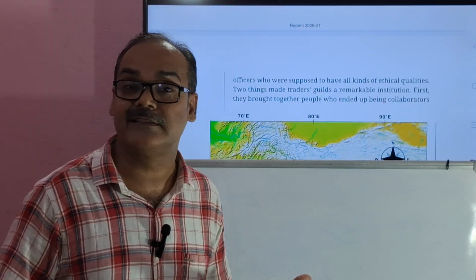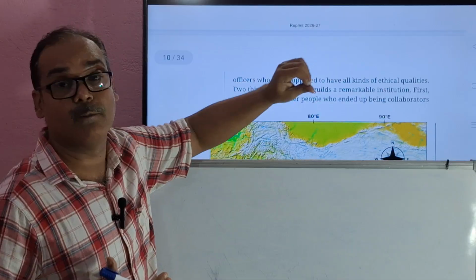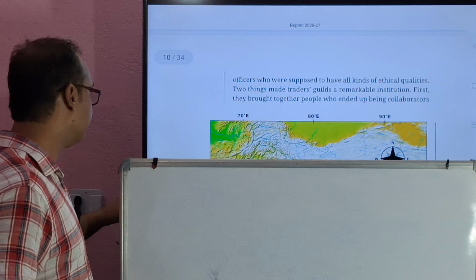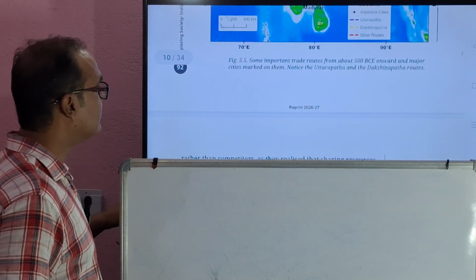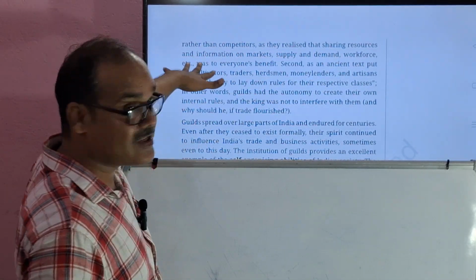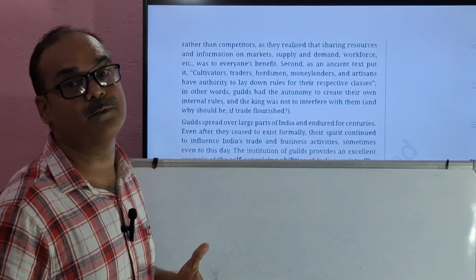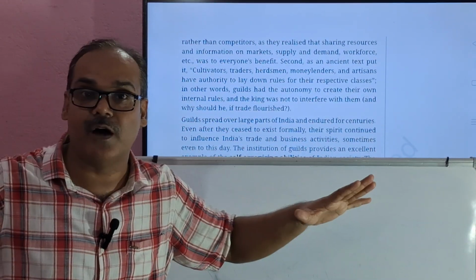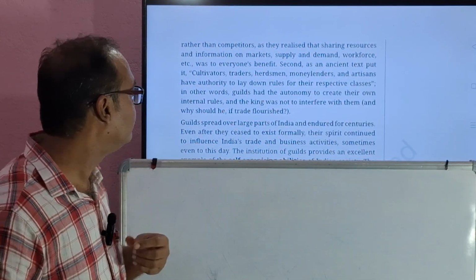First, they brought together people who ended up as collaborators rather than competitors, as they realized that sharing resources and information on markets, supply and demand, workforce, etc., was to everyone's benefit. Without sharing the benefit among everyone, will it work? No, it will not work. Right? It's a two-sided business.